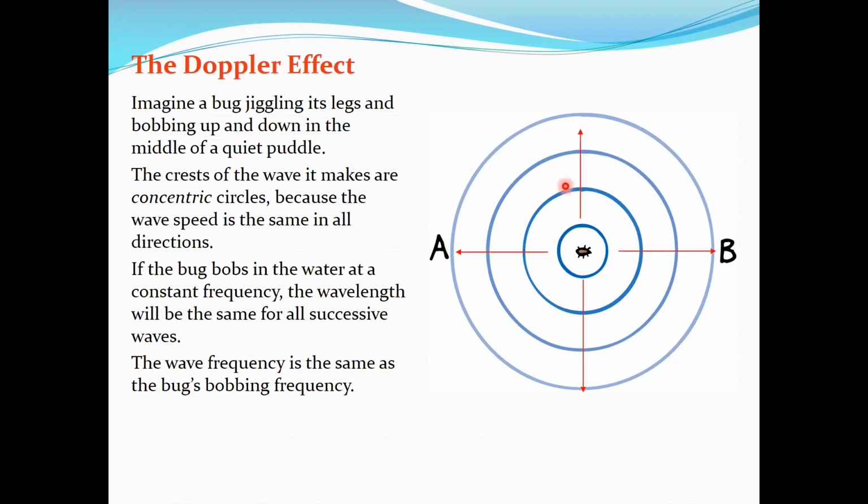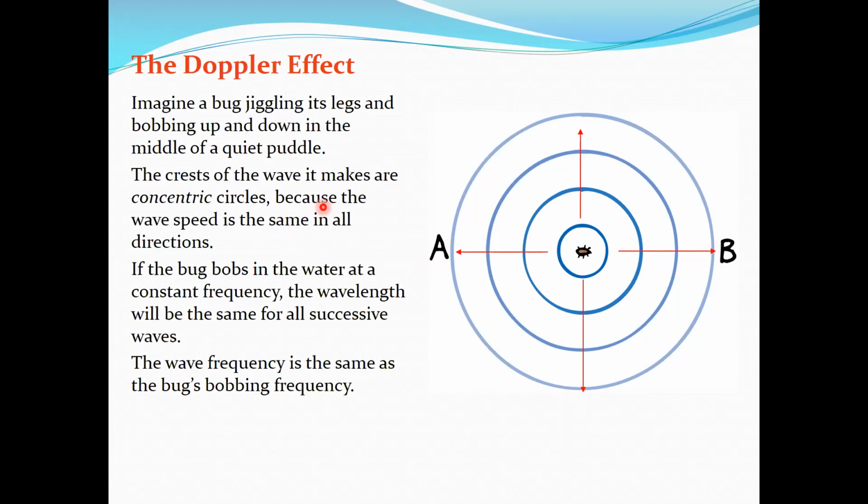As you all know, the distance between this line and this line is what we call the wavelength, and the distance between this and this one is also a wavelength. So as you can see, the wavelength in this direction and in this direction, between these two points, is the same. Everywhere the wavelength is the same. So if I am standing at B, observing from side B, I'm going to see that the waves coming with a wavelength are equal to the waves coming with a wavelength on the other side, and they have the same speed. Imagine that you have water waves with the same wavelength and the same speed.